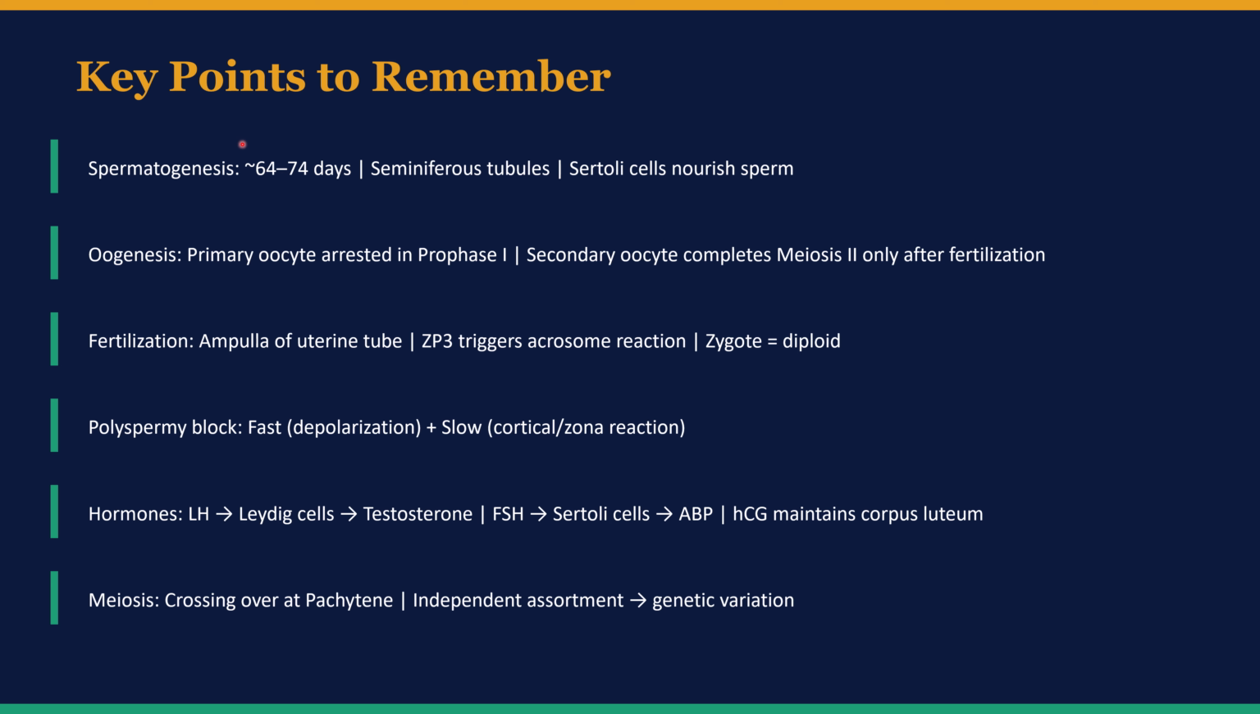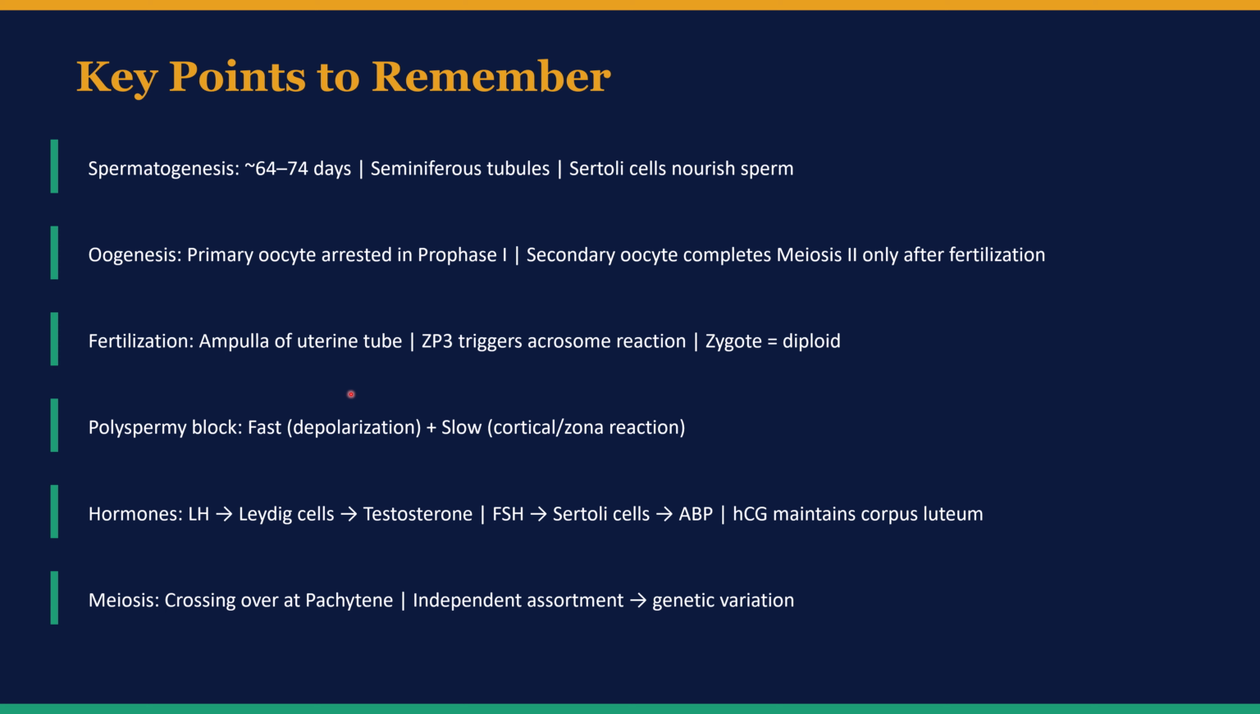The key points to remember from today's lesson. These key points can help you to score better in your examination. First is spermatogenesis, 64 to 74 days, in seminiferous tubules, Sertoli cells nurse sperm. Oogenesis: primary oocyte arrested in prophase I. Secondary oocyte completes meiosis II only after fertilization.